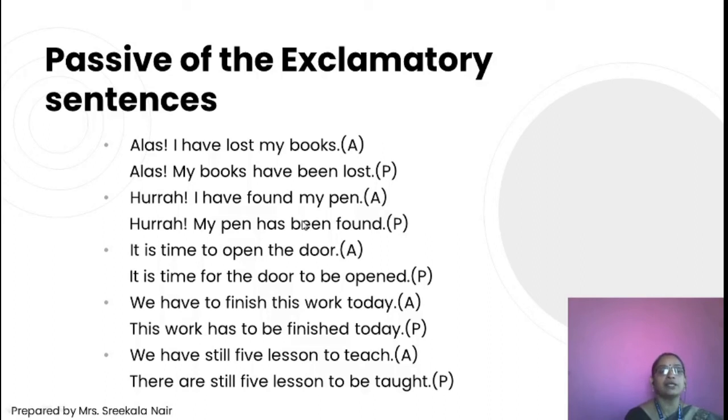Passive of the exclamatory sentence. Once more I will repeat to you. Alas, I have lost my books. Alas, my books have been lost. Hooray, I have found my pen. Hooray, my pen has been found. It is time to open the door. It is time for the door to be opened. We have to finish this work today. This work has to be finished today. We have still 5 lessons to teach. There are still 5 lessons to be taught.